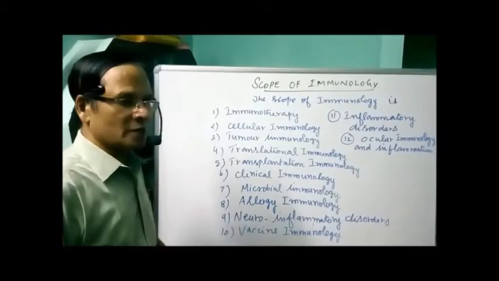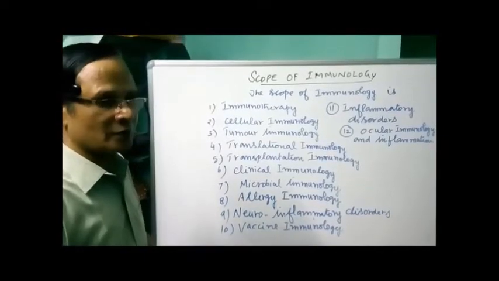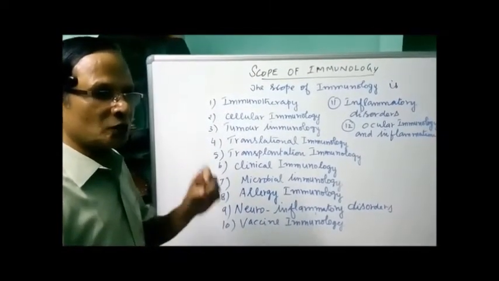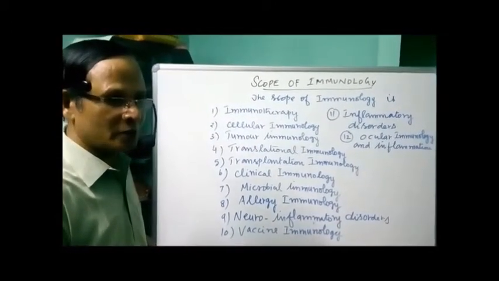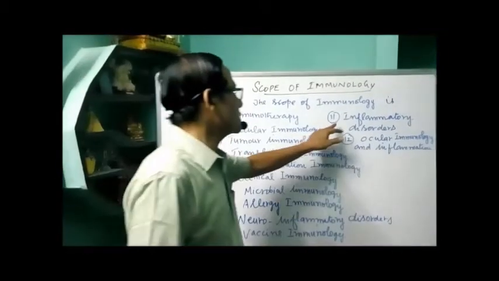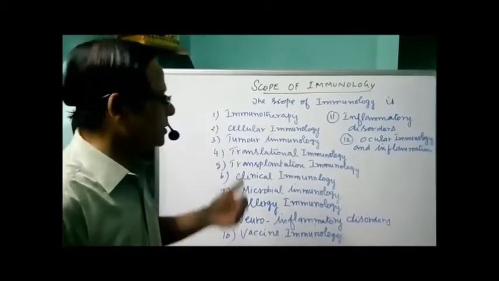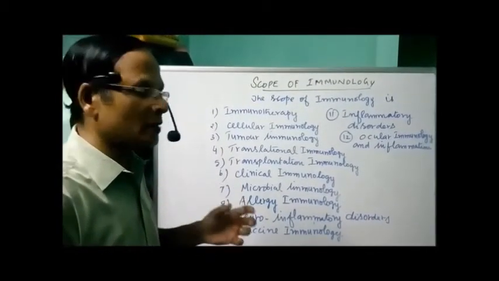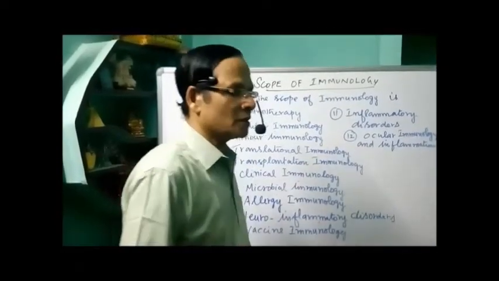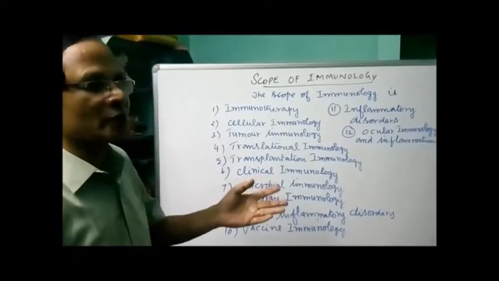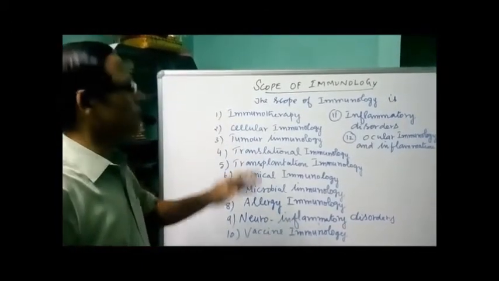Now allergy immunology, we have already studied hypersensitivity related to immunology. Neuroinflammatory disorders, a number of disorders of the brain due to inflammation of the nerve cells. Then vaccine immunology, the relationship between immunology and vaccines. Then inflammatory disorders, we have seen the inflammatory reactions because of injury and infection, which can be studied through the effect of the immune system. Ocular immunology, related to the eyes and inflammation of the eyes. These are all the different fields studied under the scope of immunology.